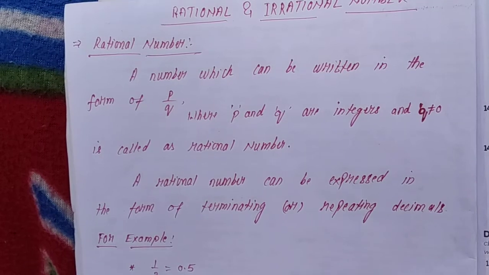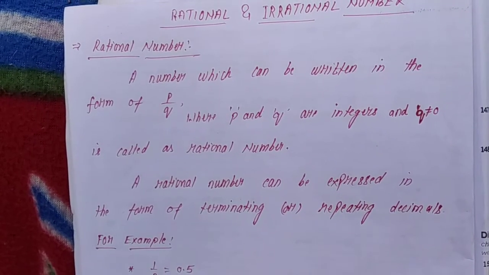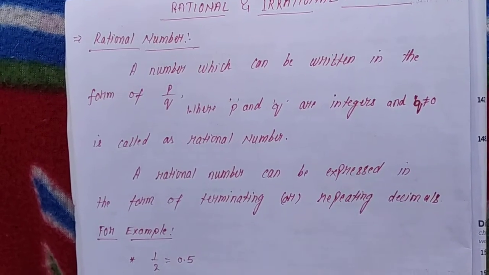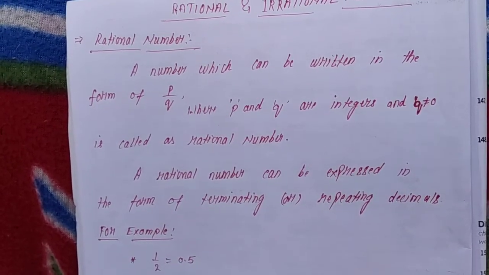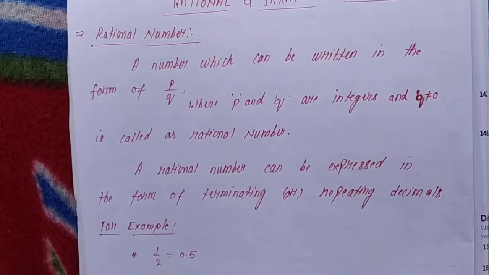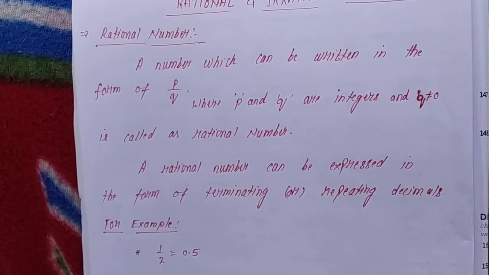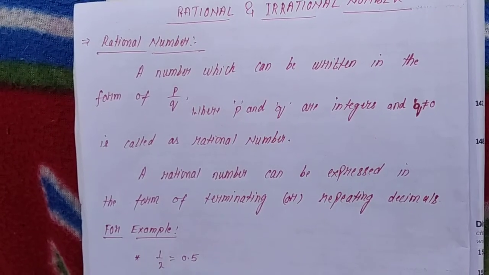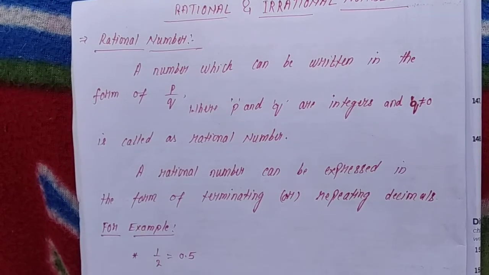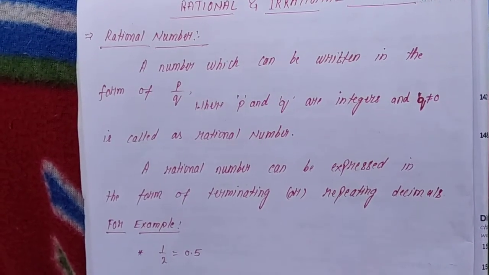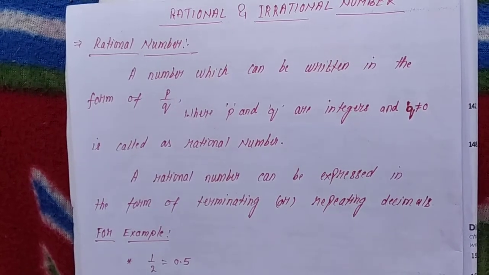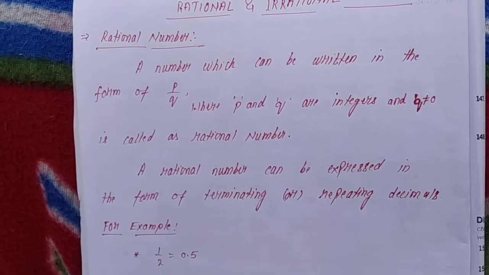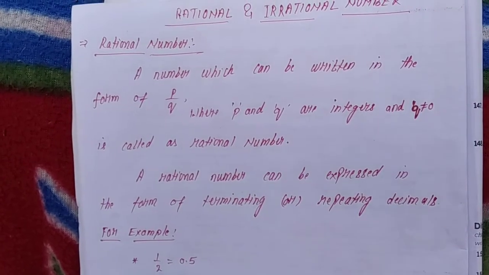the numbers which are non-fraction in nature. Means the numbers which are not in fraction are known as integers. Suppose 3, 4, 5. 1 is always there in the denominator of every number. But here non-fraction means that if you solve that particular number, you won't be getting a decimal number.